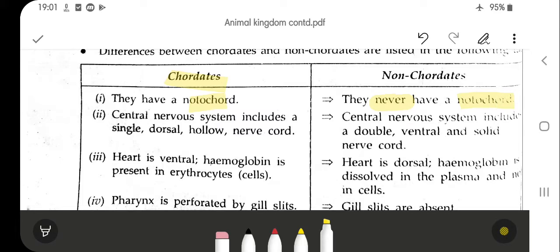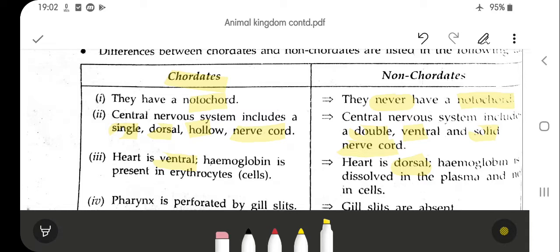In chordates, the central nervous system includes a single, dorsal, hollow nerve cord. In non-chordates, the central nervous system includes a double nerve cord; dorsal's opposite is ventral and hollow's opposite is solid. So chordates have a single, dorsal and hollow nerve cord, and in non-chordates the central nervous system is double, ventral and solid. The heart is dorsal in the chordate, whereas it is ventral in the non-chordate.